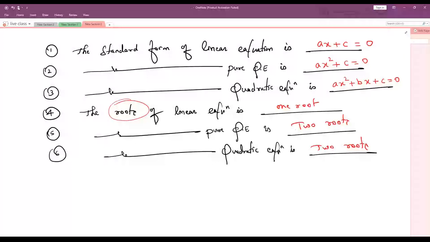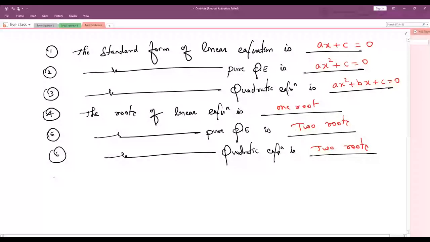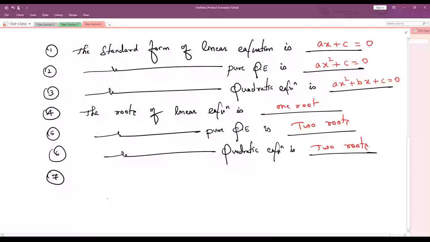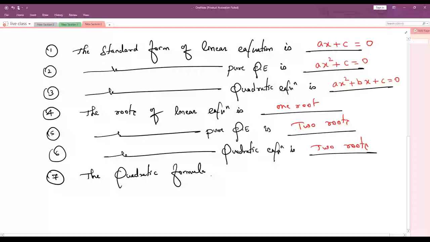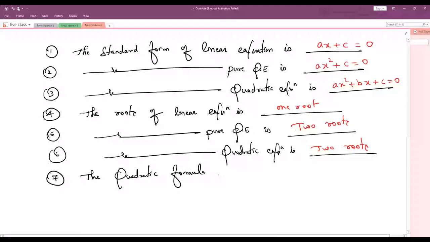Okay, any doubts? The concept is clear. The question you can expect in this is the formula, let me say, the quadratic formula. The quadratic formula is dash. What is the quadratic formula?